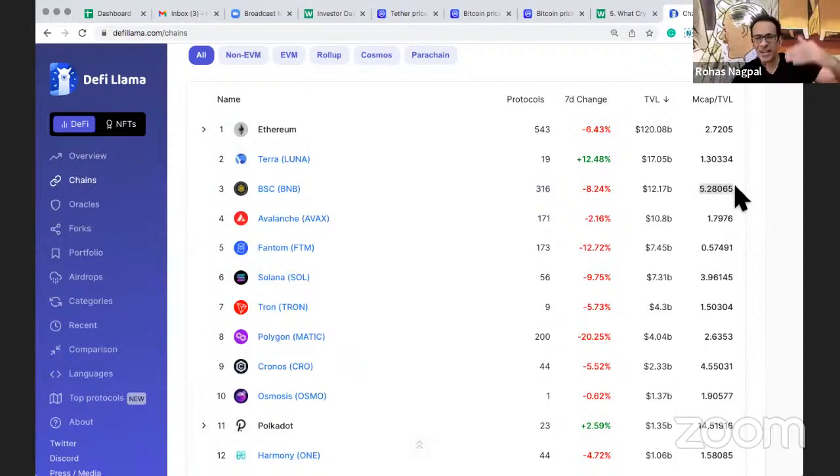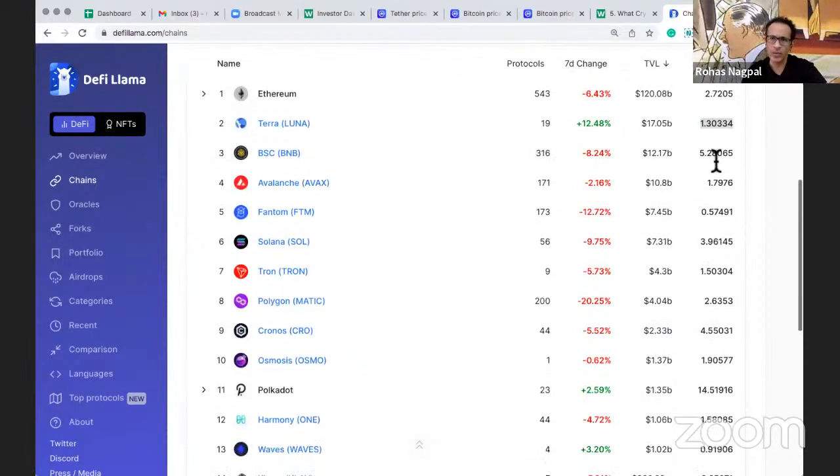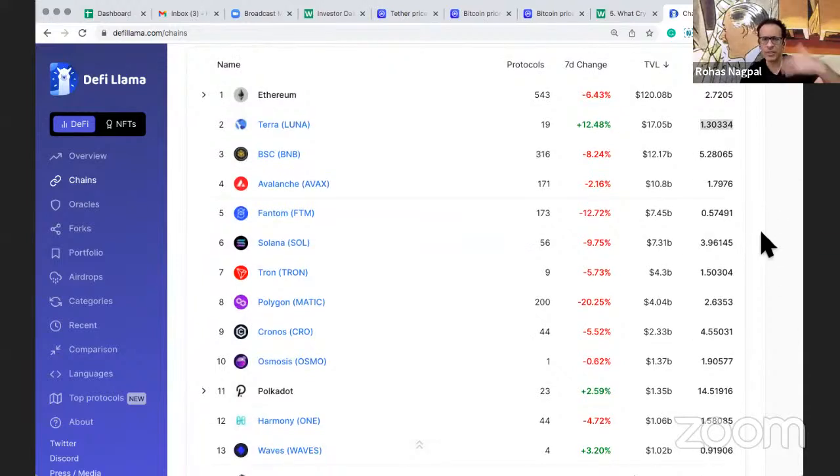So I would say as of right now, it's actually overvalued. Whereas Ethereum is a little undervalued as of right now. And Terra, I would say, is quite undervalued. Polygon is pretty okay at 2.6, which is very close to 3. Solana is also pretty okay. But again, we've got to look at multiple factors. We can't just predict based on one factor because cryptos are complex. So we need to look at multiple things. But in my experience, this has been a good formula for me.